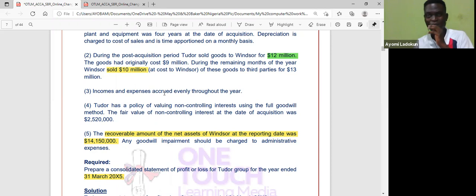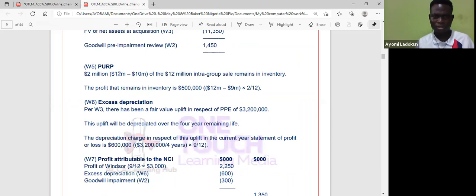So I received 12 million and I sold 10 million, which means I have 2 million left. That's what you have here, let me show you. Can you see? I have 2 million left, so that means 2 million of that sales remain in inventory.